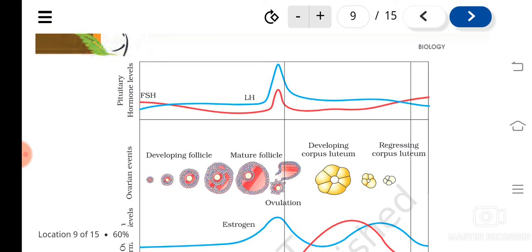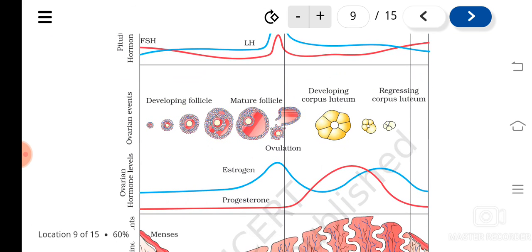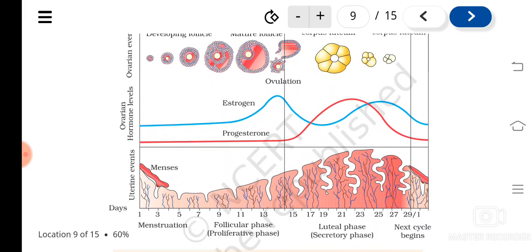Once fertilization has happened, this will be needed. And if fertilization is not there, the corpus luteum degenerates. Understood? And that will result in the falling of progesterone in the body, and that will again result in the next menstrual cycle. Is it clear to everyone?